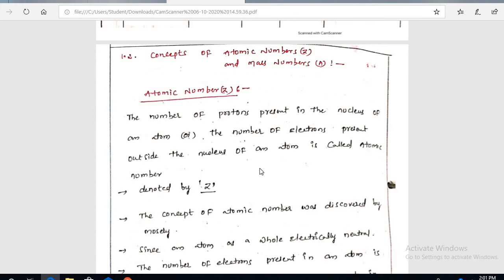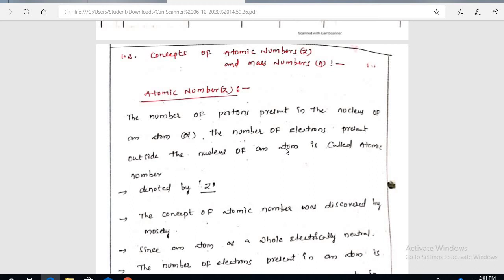For example, every element has an atomic number, like 1, 2, 3, 4, 5, just like a serial number. We consider the numbering based on protons or electrons.